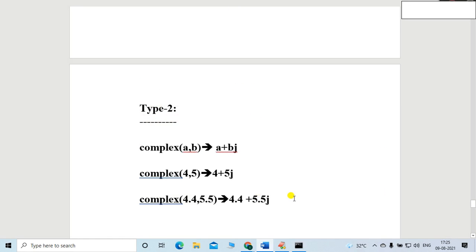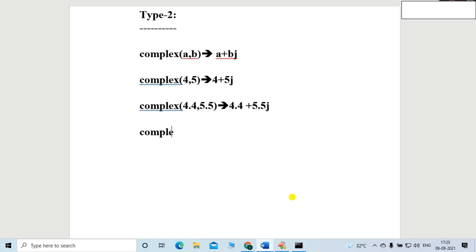So my doubt is, friend, suppose I mention one value integer, one value float. Let me mention complex, 4.4, which is a float, and 5, which is an integer. What will be the answer? Definitely it will be 4.4 plus 5j.